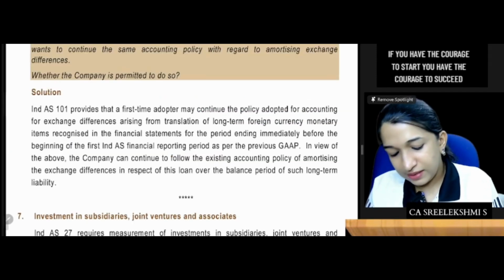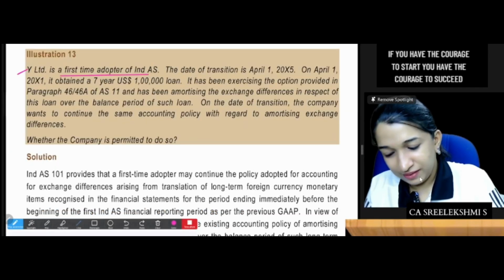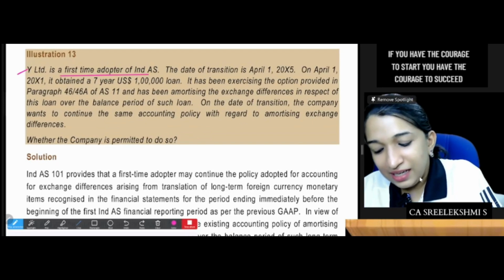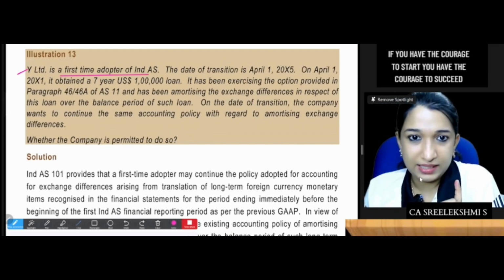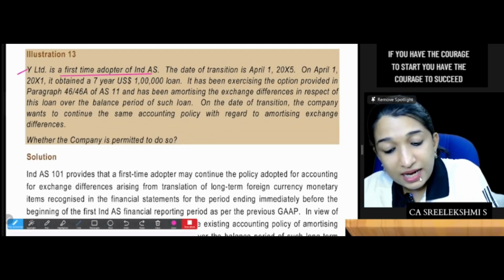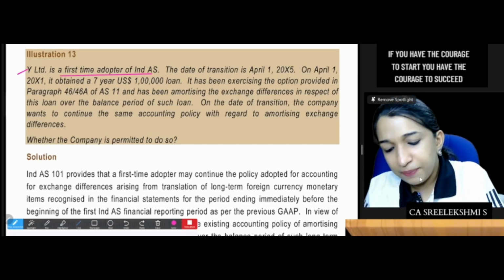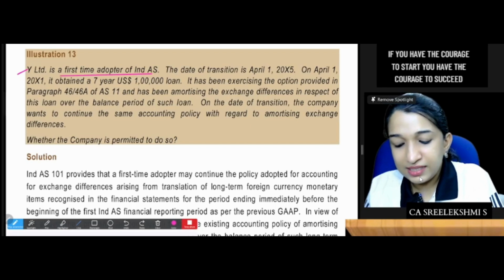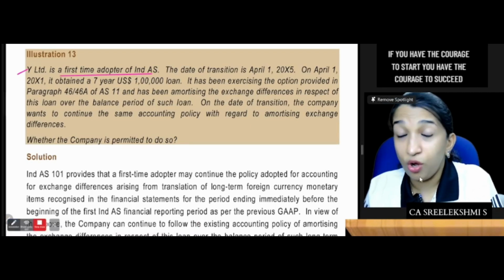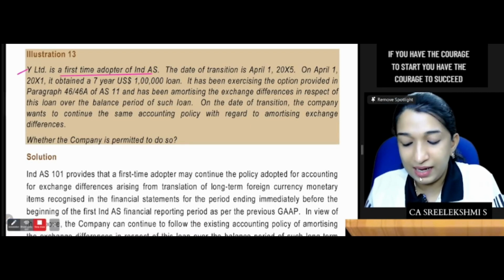Okay, I'm reading question number 13. Y Limited is a first time adopter of IND AS. Date of transition is 1st April 2015. On 1st April 2011, it obtained a 7-year US dollar loan of US dollar 1 lakh.